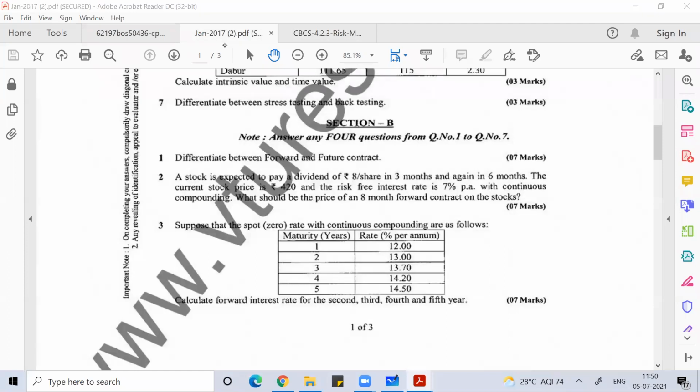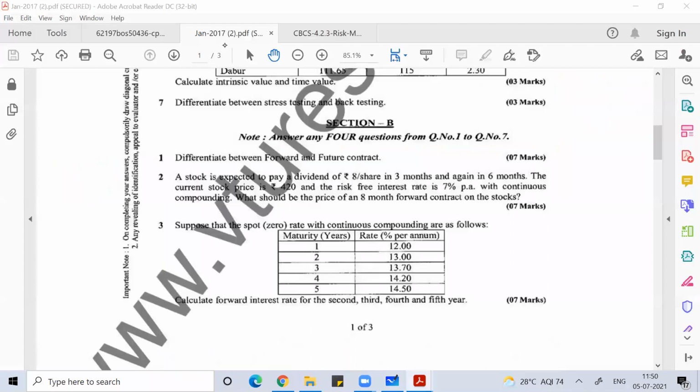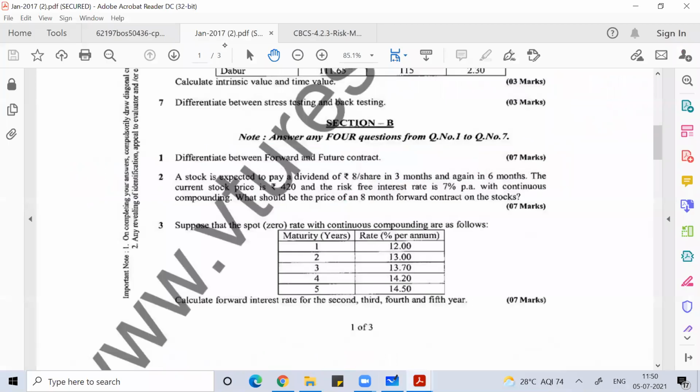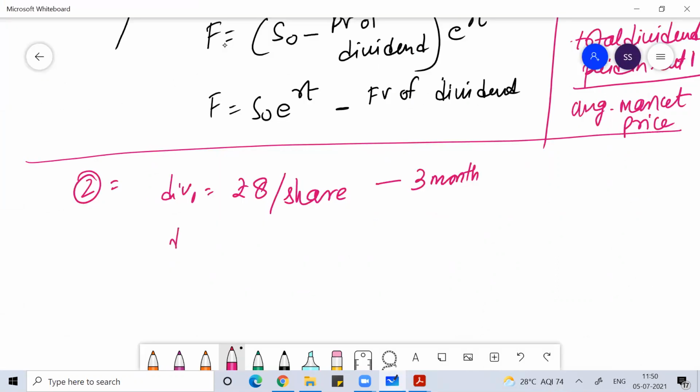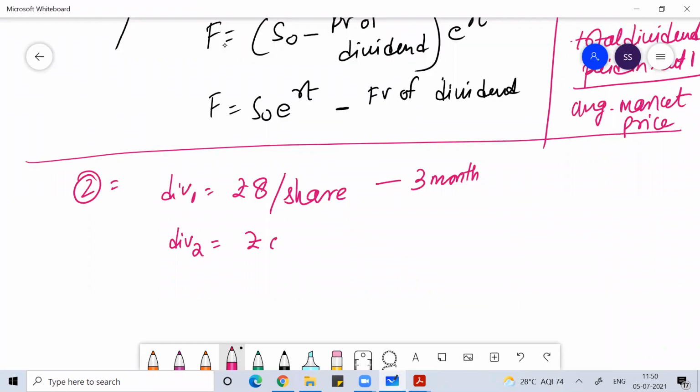So the stock is expected to pay a dividend of 8 rupees per share in 3 months time. And again it is going to give 8 rupees per share in 6 months.